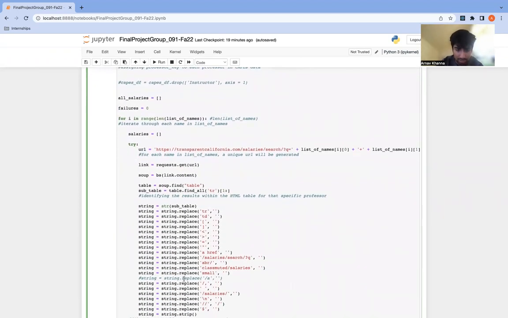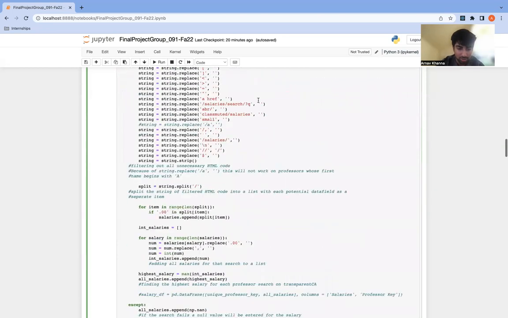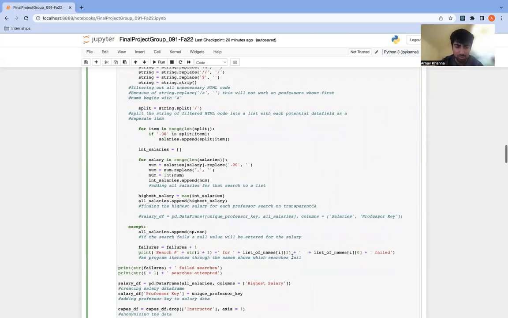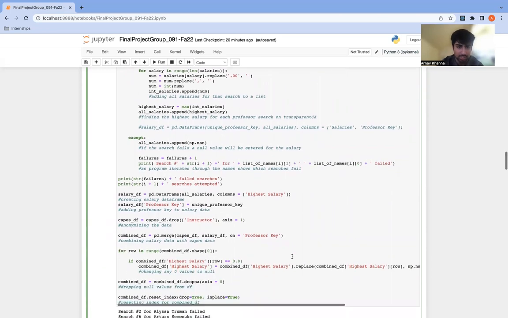Replacing different sections of it. You can see these are all HTML tags, replacing different sections with just empty strings, just cleaning that out. You can see how large this chunk of code is. That's because there's very specific instances where different columns need different types of cleaning. So that sort of thing really impacted how long it took, but we got it done in the end.